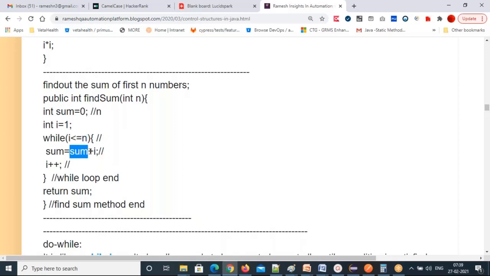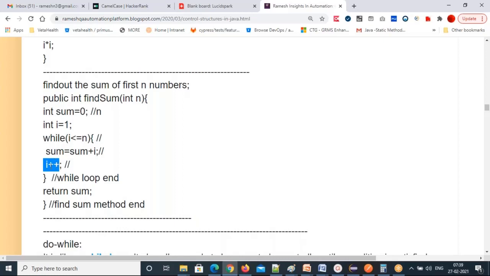And 28 plus 8, 36. So 36 will be stored here and then goes here. And 8 plus 1, 9. So 9 less than or equal to 10, true, it comes inside. And 36 plus 9, 45. 45 will be stored in the sum and it will come to I plus plus.